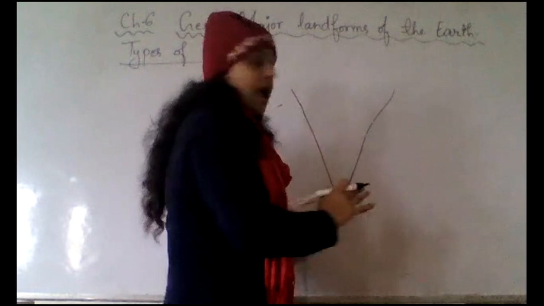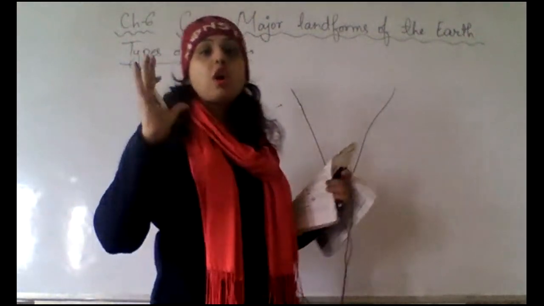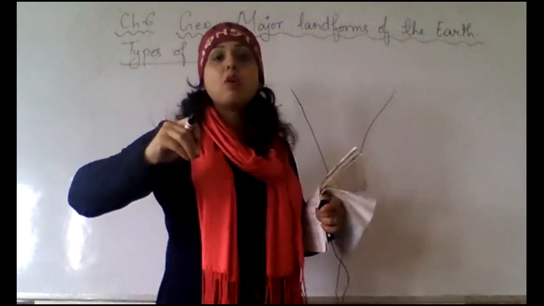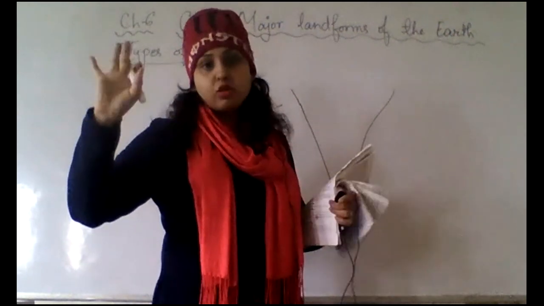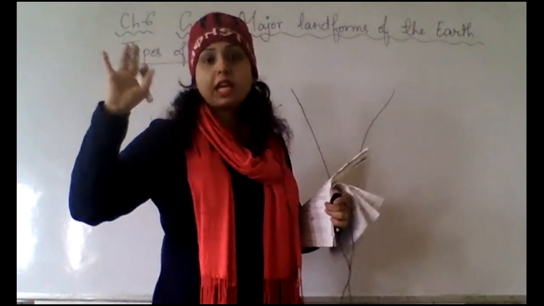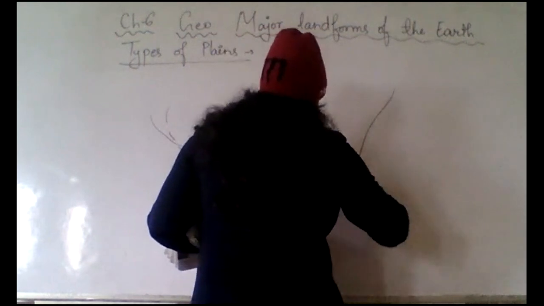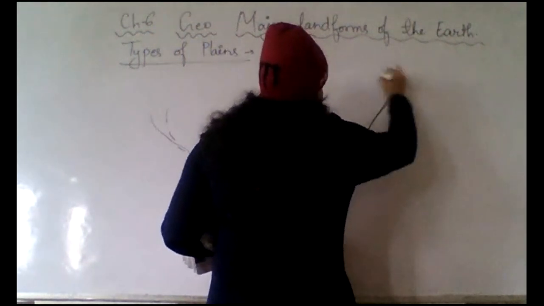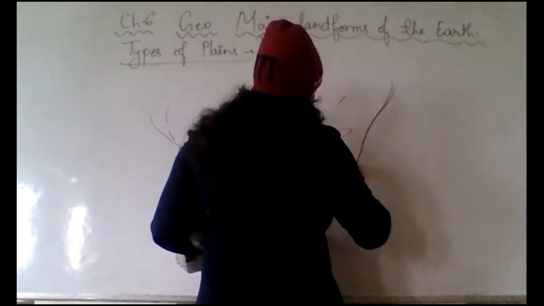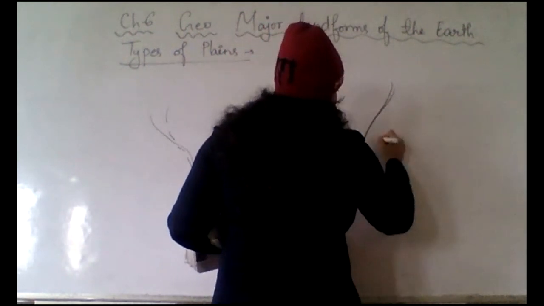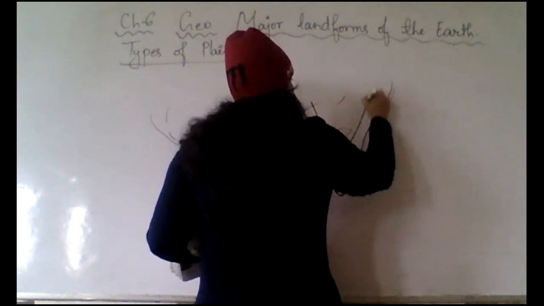This is India, and this all is the world map. Now I want to show India, and in India I want to show the northern plains or the Deccan Plateau. So first I will highlight India with any color. I will color this India. And after that, this is the Deccan Plateau.